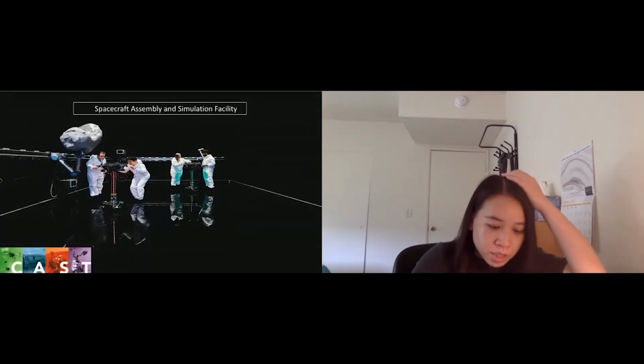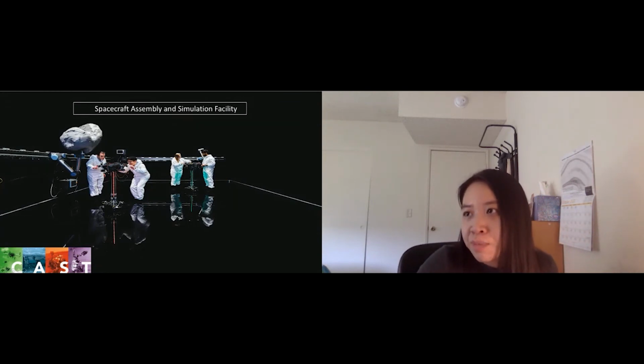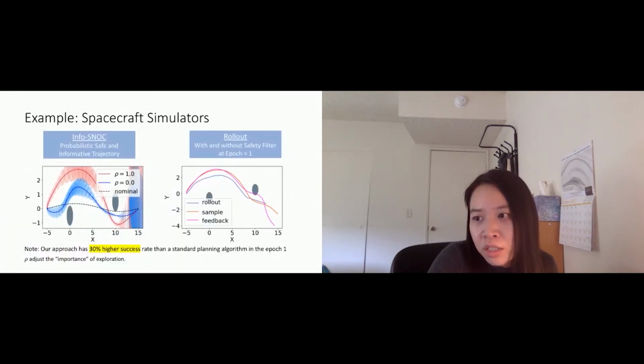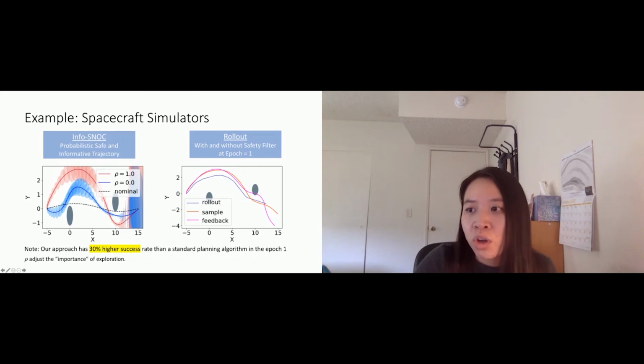We also experimented with another simulation, in our spacecraft assembly and simulation facility at Caltech. This problem is called spacecraft docking. So assume there are some obstacles in the space, and the spacecraft tries to explore the space as much as possible, trying to get from A to B, which is from this end to this end.